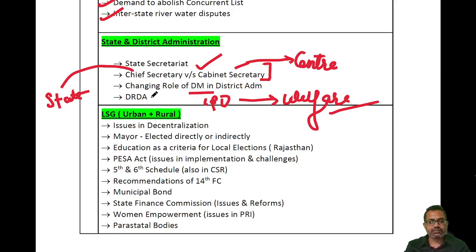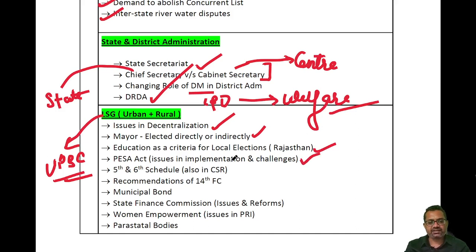Then the District Rural Development Agency, what are its functions and why it can be in news. Then again, this is a very favorite topic of UPSC. Frequently UPSC will ask questions from local self-government. Previous year also UPSC asked questions on issues in decentralization, then whether the mayor should be elected directly or indirectly. Recently an education criterion was implemented for anyone who wanted to become a member of panchayat. So there was a controversy in Rajasthan regarding education as a criterion for local elections.